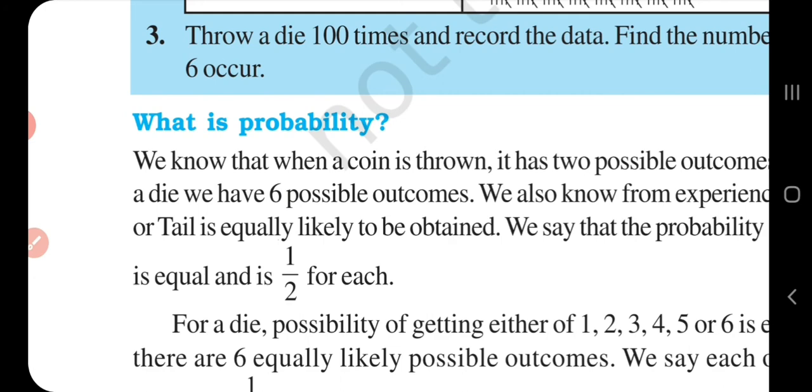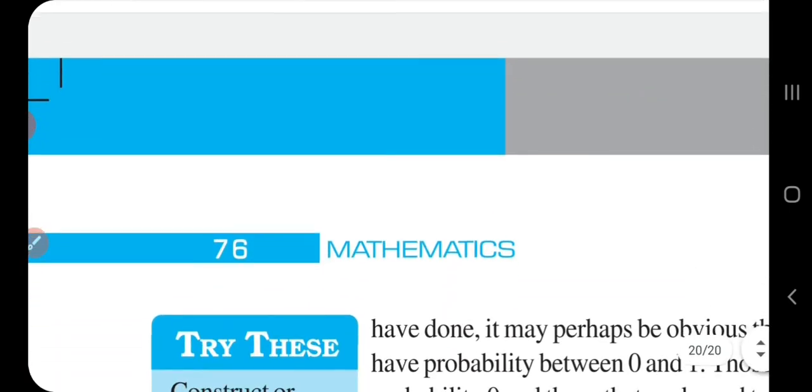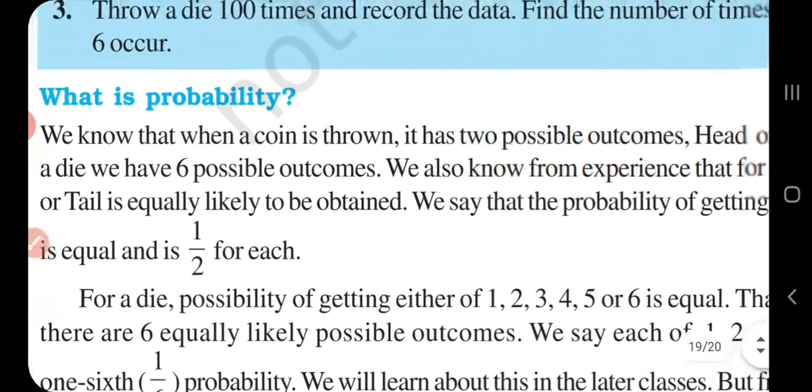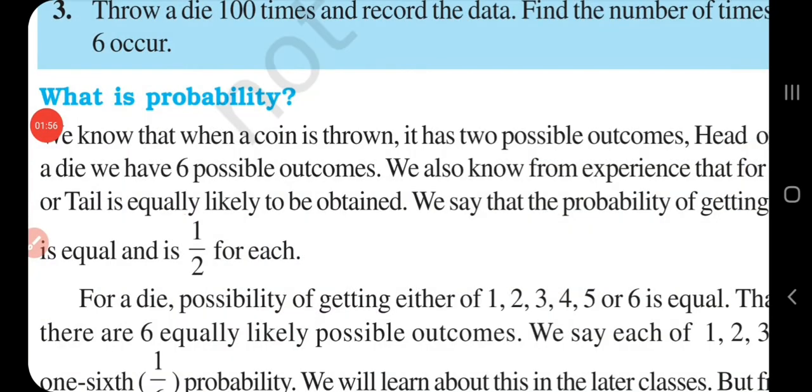Tossing 2 coins separately, the outcomes are head head, head tail, tail head, or tail tail.